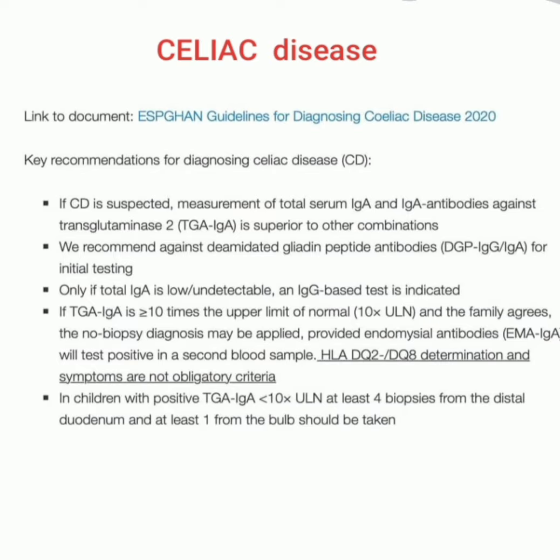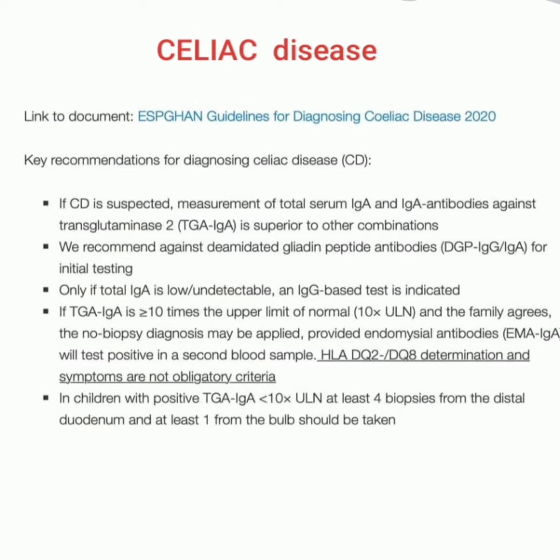If TGA immunoglobulin A is more than or equal to 10 times the upper limit of normal, 10 x ULN, and the family agrees, the no-biopsy diagnosis may be applied, provided endomysial antibodies, EMA immunoglobulin A, test positive in a second blood sample.